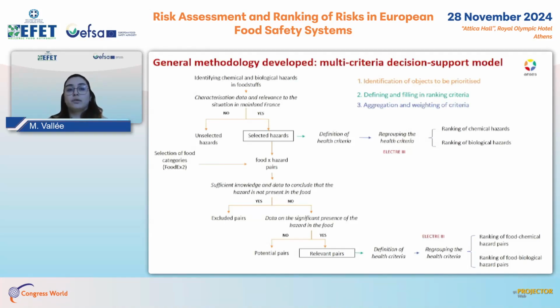Next comes a stage of defining and inputting the ranking criteria to finally obtain the classification of chemical hazards on one hand and biological hazards on the other hand, using the ELECTRE methodology. And the relevant pairs are ranked using the same methodology.